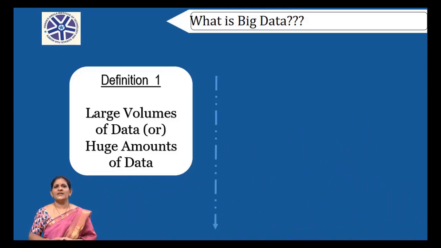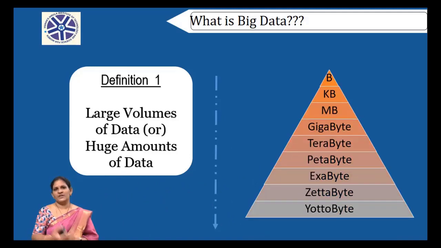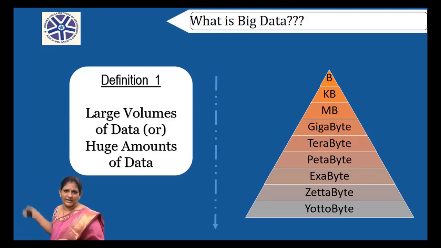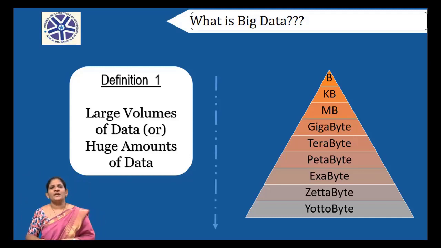Usually the data which we store in memory is represented in the form of bytes, kilobytes, megabytes, gigabytes, terabytes, petabytes, exabytes, zettabytes, yottabytes. This is the memory hierarchy. The data which starts from terabytes till yottabytes, we usually call big data. Kilobytes, megabytes and gigabytes of data are just data. The data measured in terabytes, petabytes, exa, zetta or yotta, we call big data.